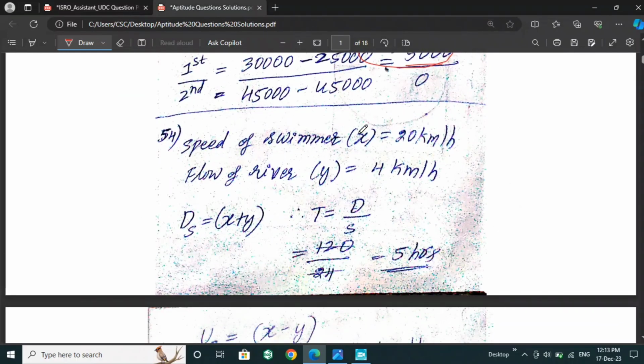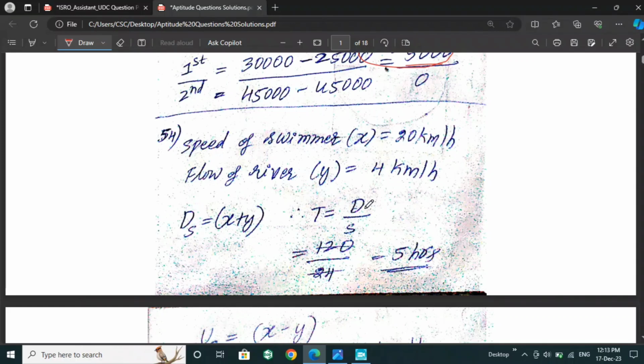For this question, the speed of the swimmer we can take as x, 20 km per hour. Then the flow rate of the stream, y, we can take as 4 km per hour. Then downstream, with the stream, we have x plus y.